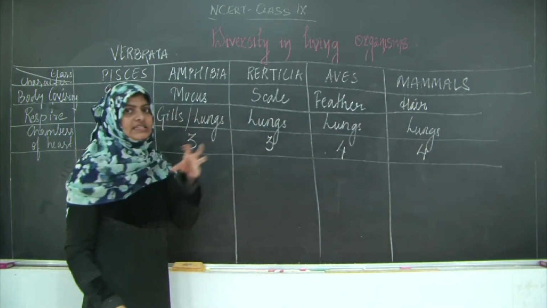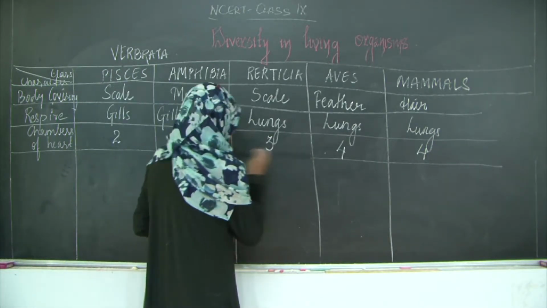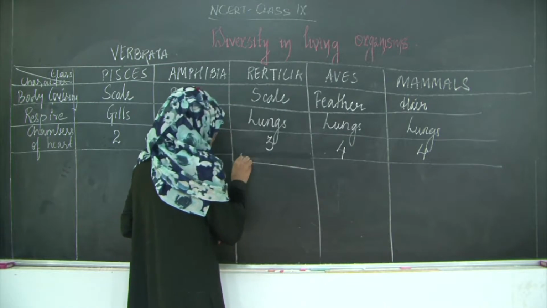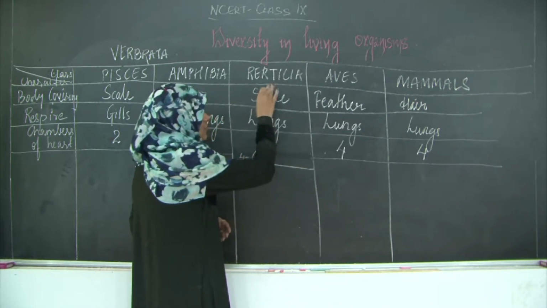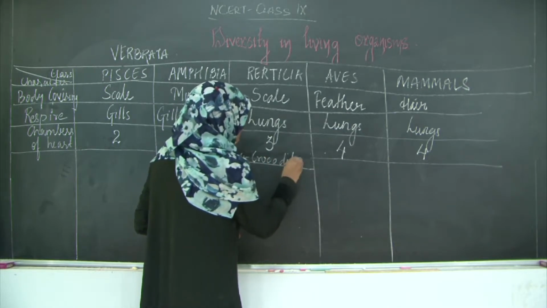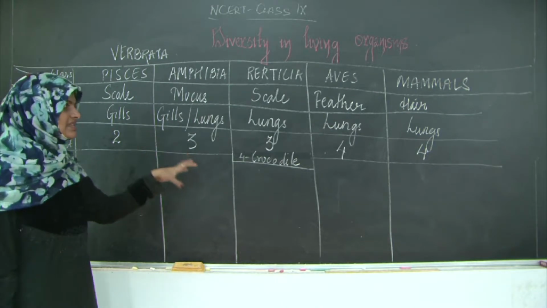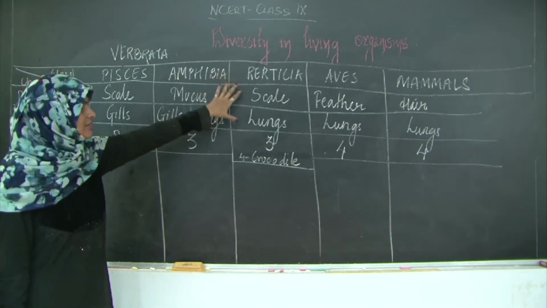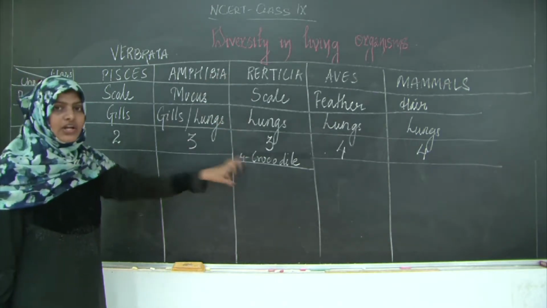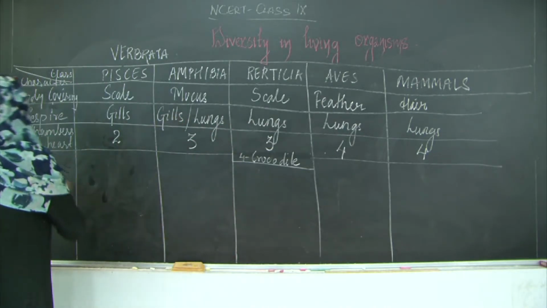Now here there is one exception: the crocodile is a reptile which has a 4-chambered heart. As and when we discuss an exception, I will mention it along with the same table. In Reptilia, only the crocodile has a 4-chambered heart, all others have a 3-chambered heart.